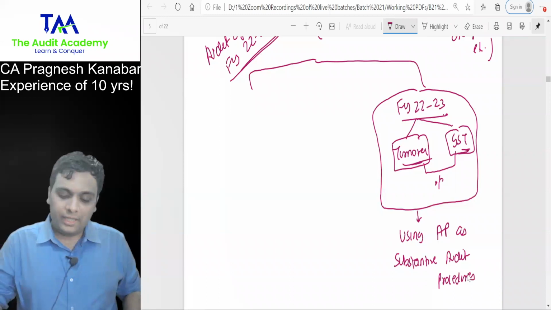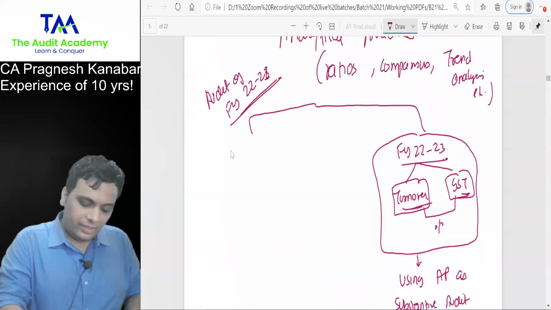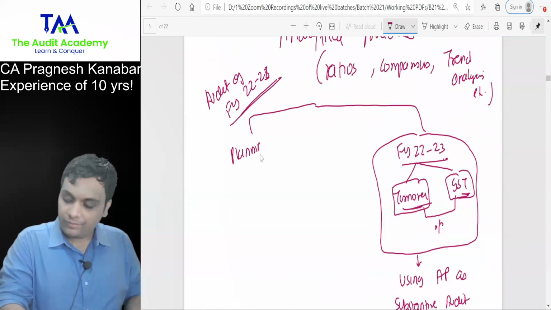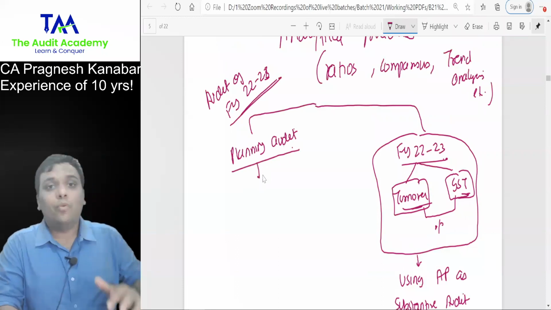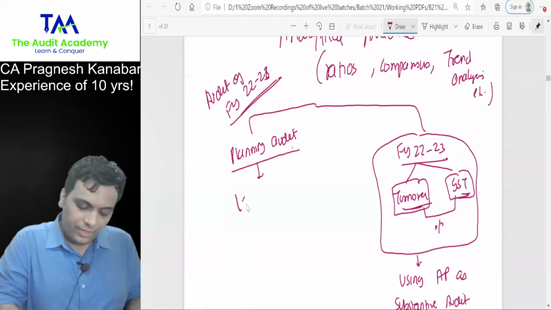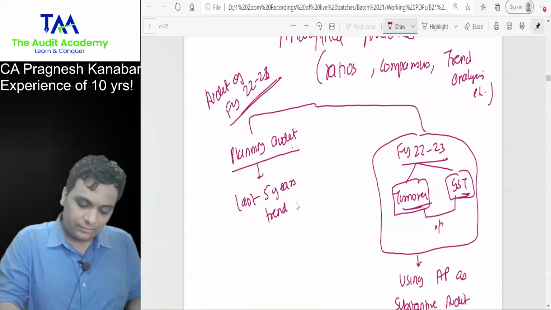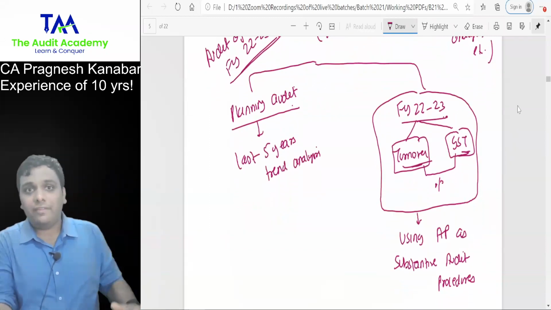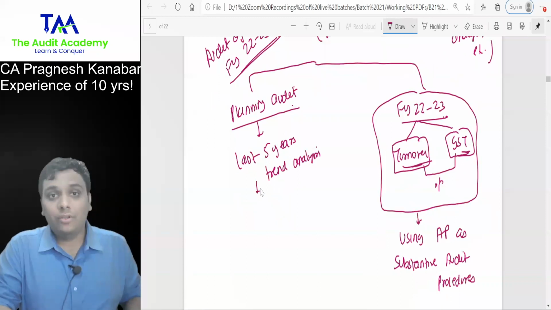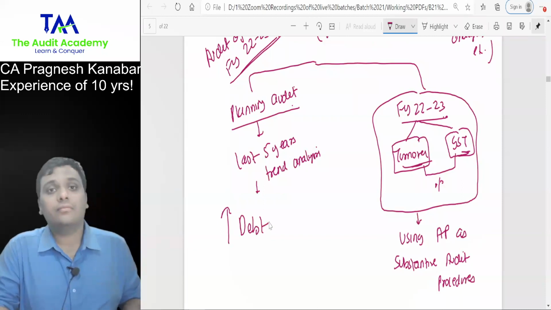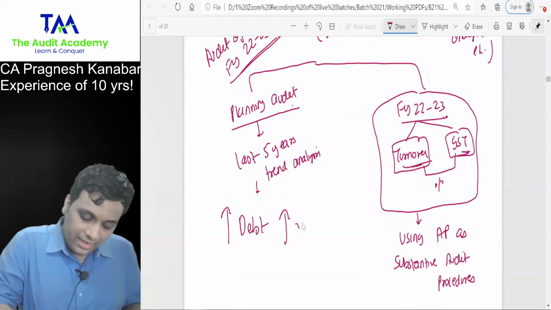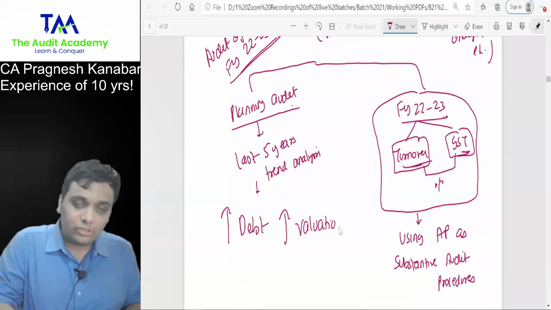Okay. But let us say that when you were planning the audit, what you did is you did a last 5 years trend analysis. And on last 5 years trend analysis, you saw that the debt is increasing and the valuation of the company is also increasing.